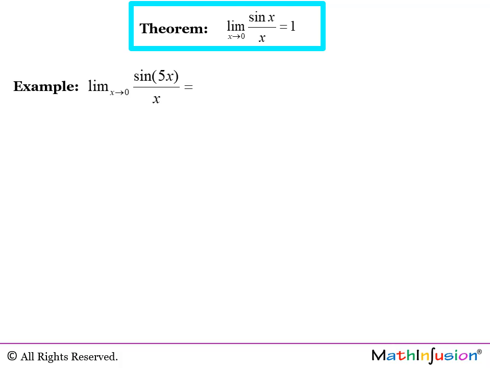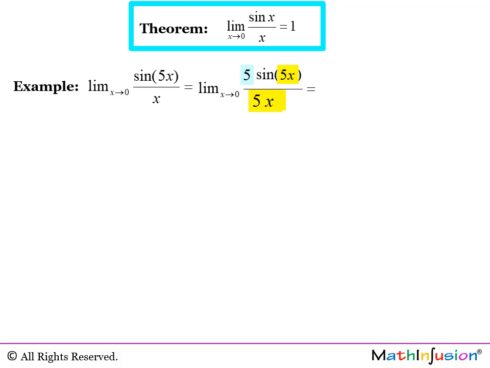Example: the limit of sine 5x over x when x approaches 0. The 5x is locked in the sine. We cannot distribute the 5x from the sine, but we can manipulate the x. If we have 5 here, then we know that this limit is going to be 1. But it's impossible to just divide by 5. I also have to multiply by 5.